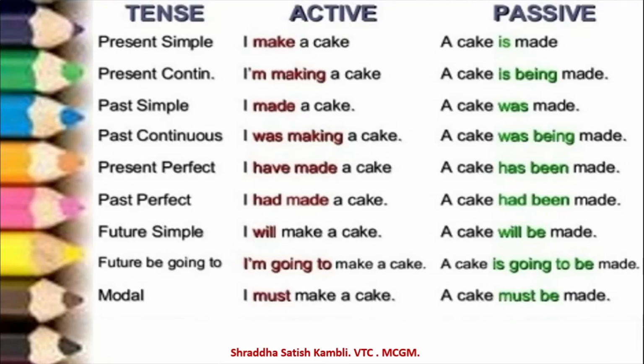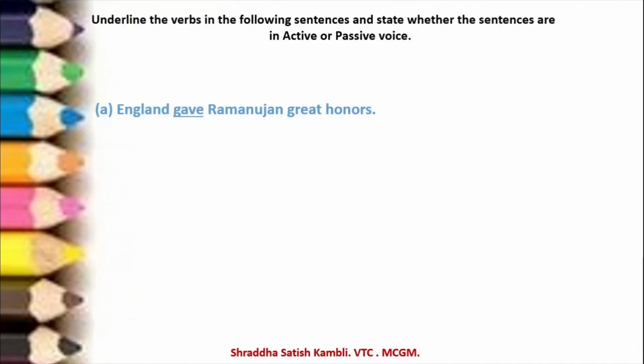So you see, this is how the verbs can change. The form of the verb, the tense of the verb can change. Alright? So this is how you will make changes when you are writing a sentence from the active voice to the passive voice or vice versa.